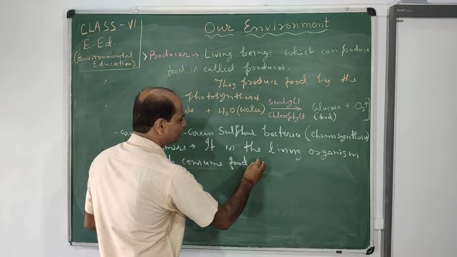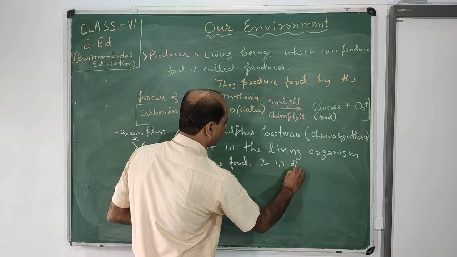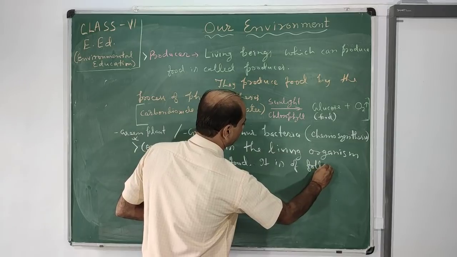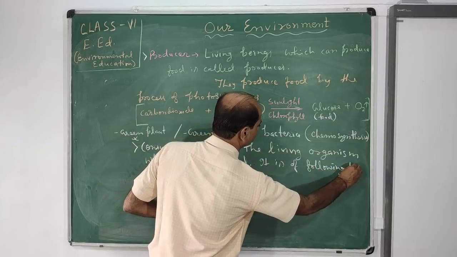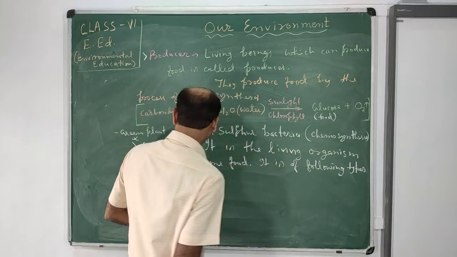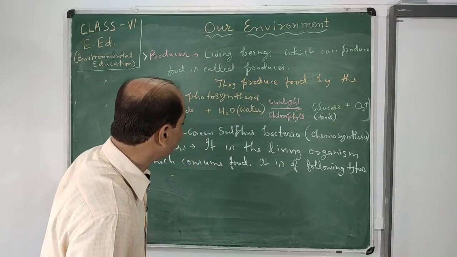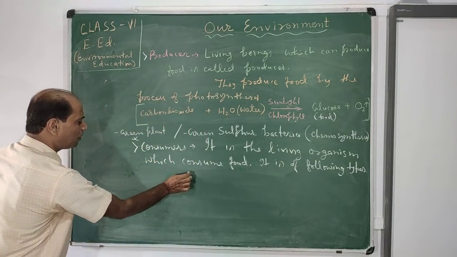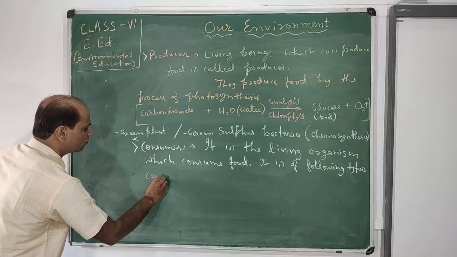It is of the following types. The first, who consume the plant directly, are called consumer one.